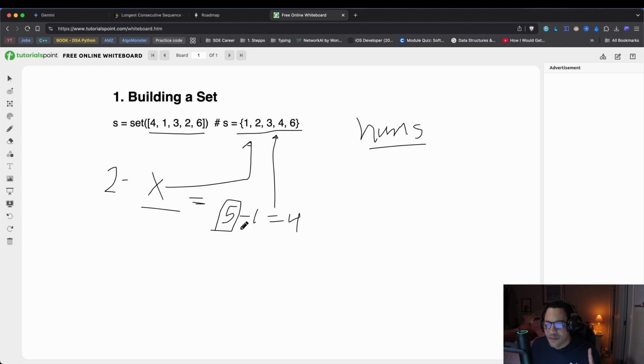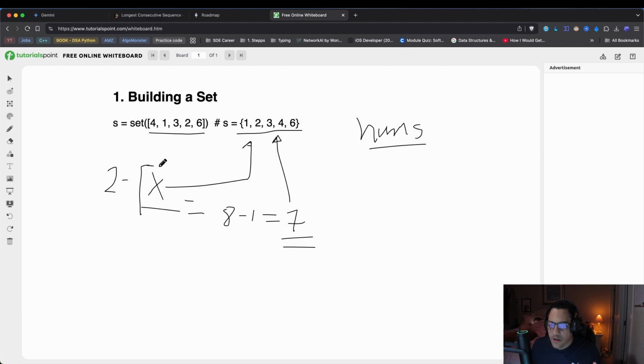Now, if 5 minus 1 is not part of that sequence, I'm going to use another example with the same inputs. Let's say we have 8. If 8 minus 1 equals 7, and 7 is not part of the sequence right here, then 8 could potentially be the starter of a new sequence. And those are basically the two things that X is going to serve us for.